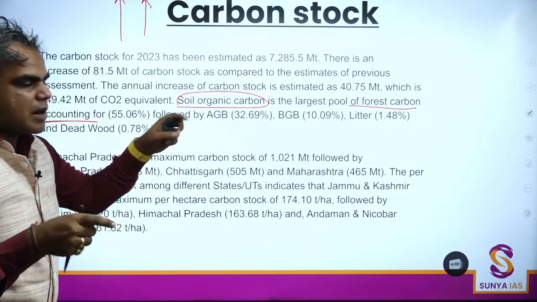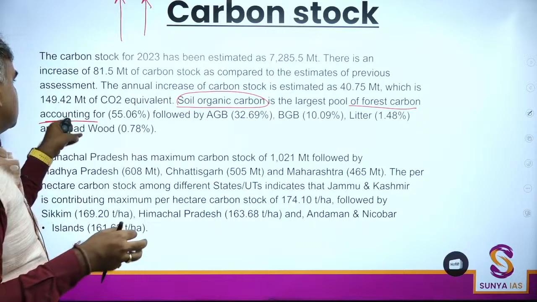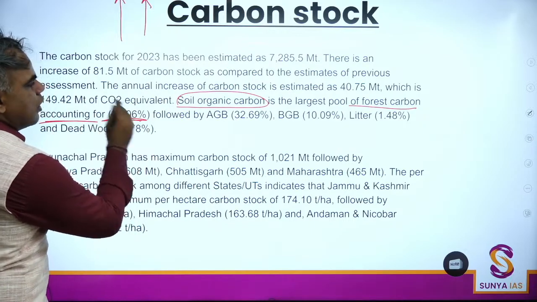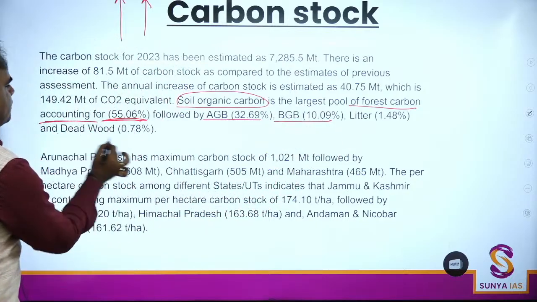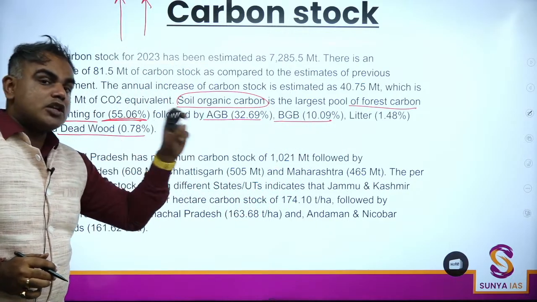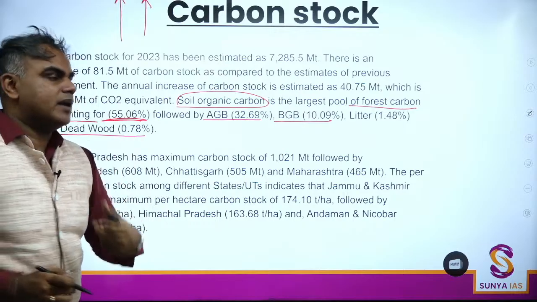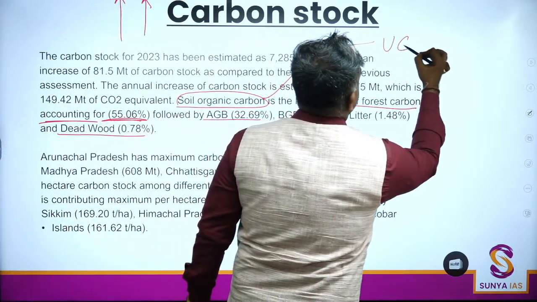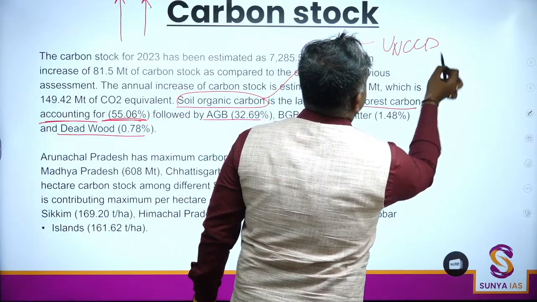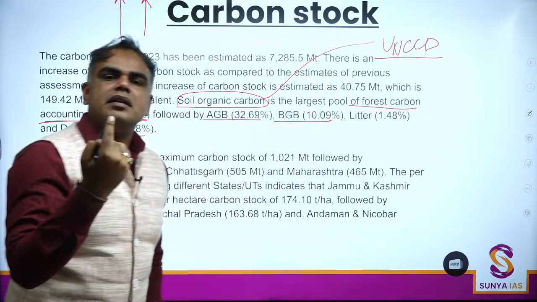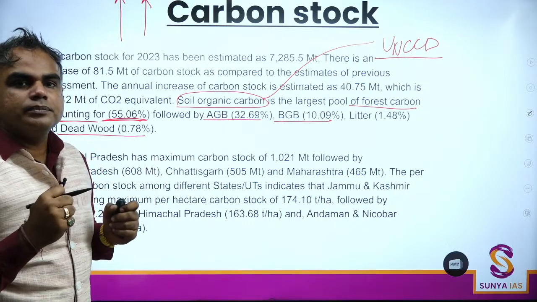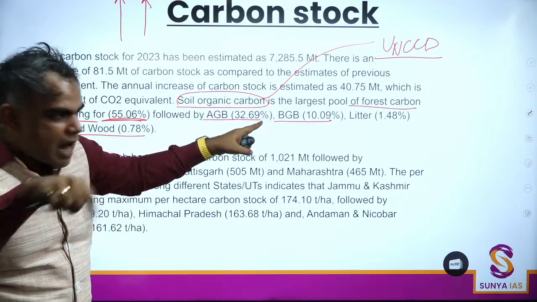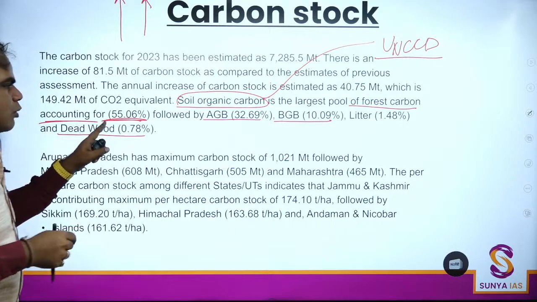So soil organic carbon is the largest pool of forest carbon accounting, 55%, followed by above ground biomass, below ground biomass, litter, and dead wood. The most important is soil organic carbon, which is why UNCCD, many of you have read about land degradation neutrality, looks at how much soil organic carbon is present or remaining. One thing to know.